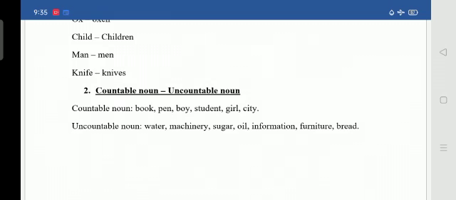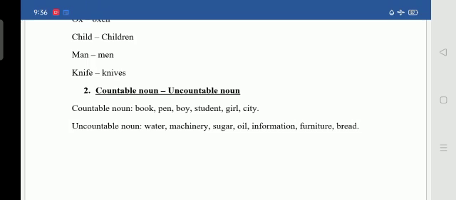Countable means by the name itself we can understand that we can count it. Uncountable means which we cannot count. So I have given you some examples of countable nouns here: book, pen, boy, student, girl, city.